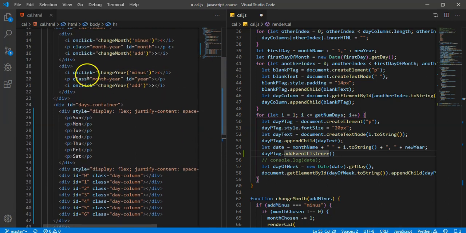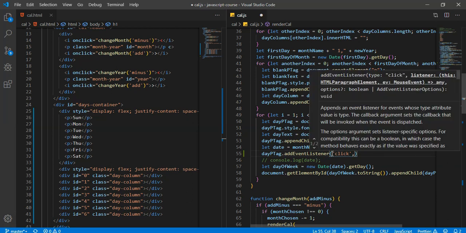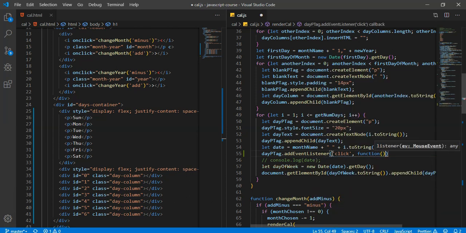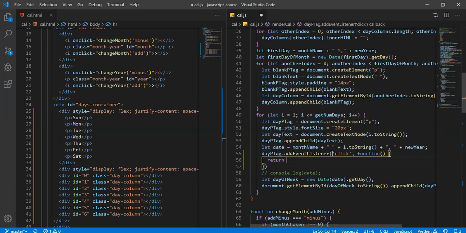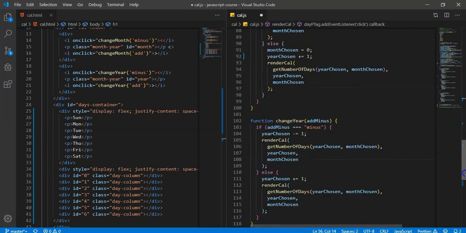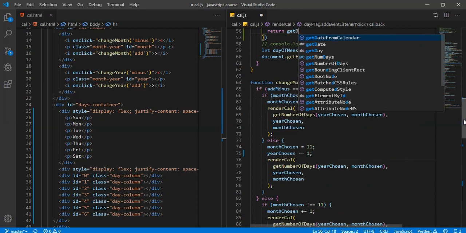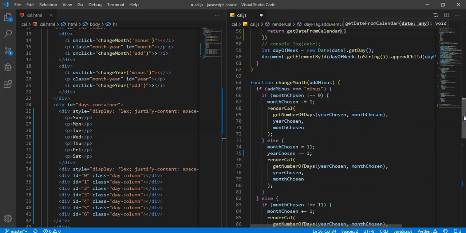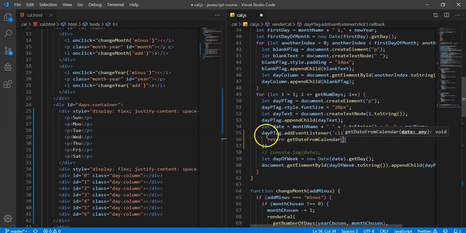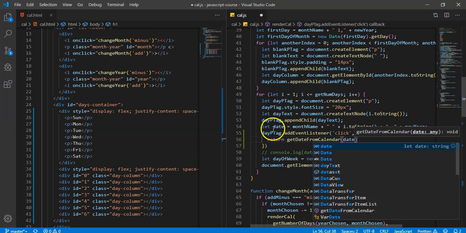But instead of onclick, you can do pretty much any event, but we're going to use click, and you specify that in quotes. You can use single or double quotes, and then you add an anonymous function, and we're just going to return the function from down below, which is getDateFromCalendar, and we are just going to give this date here.